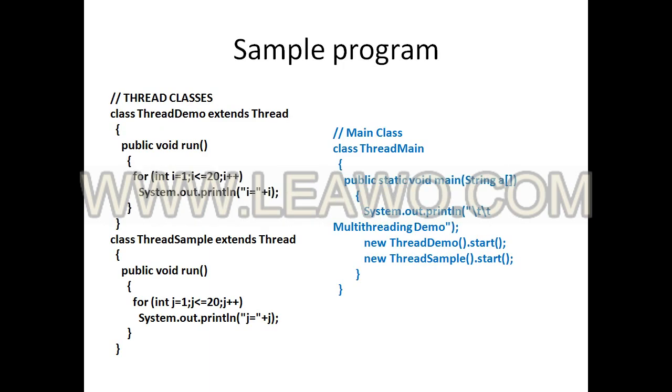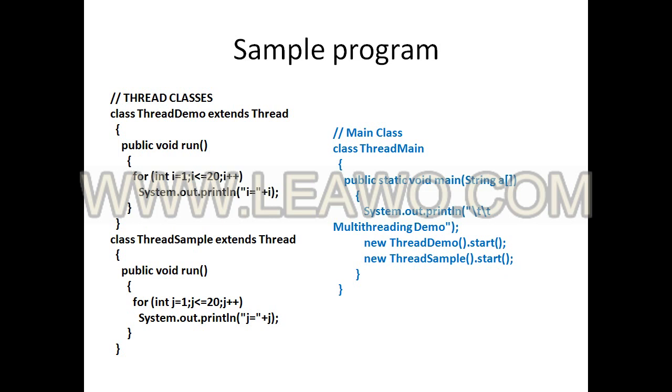Let's see the sample program. Our program contains 3 threads. The main class is one thread, ThreadDemo is another thread, and ThreadSample is another thread. On the left-hand side, the 2 thread classes are created using the class Thread. So we use the extends keyword to inherit all the features of the Thread class in ThreadDemo and ThreadSample.